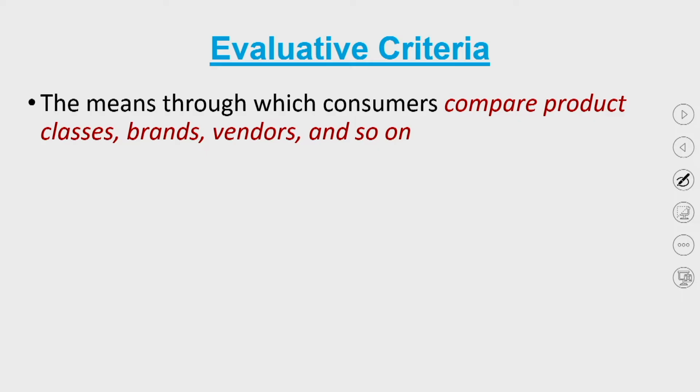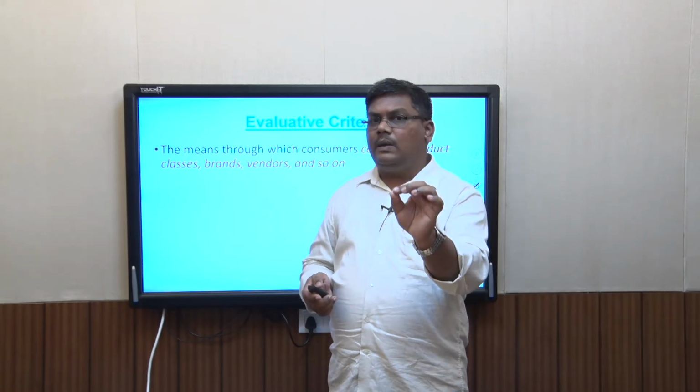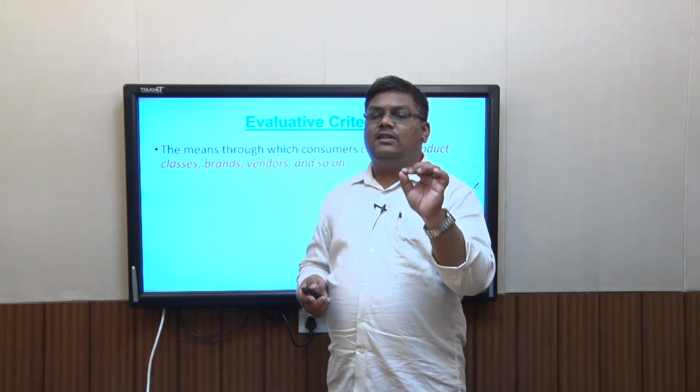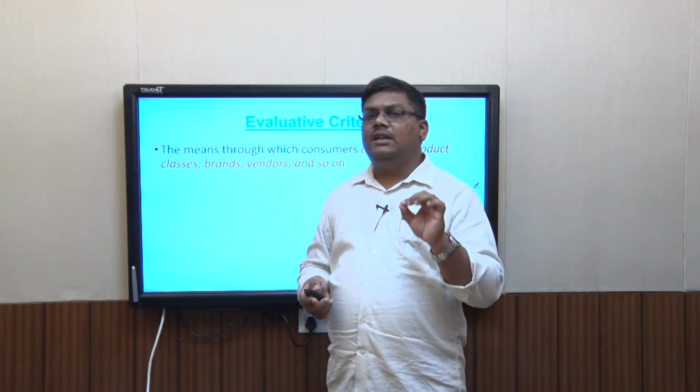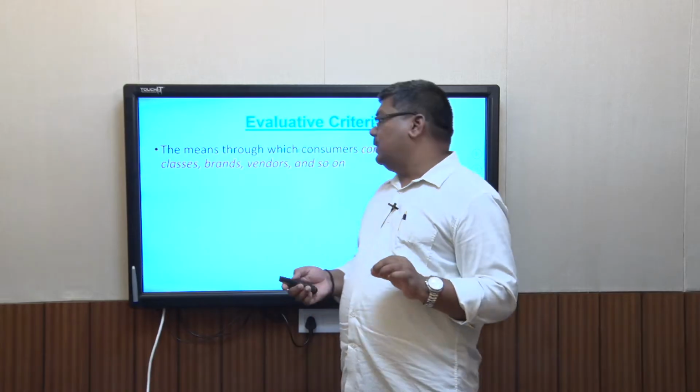Now as I said, the alternate evaluation is based on certain evaluative criteria which are very dear to the consumer. So the consumer uses some kind of evaluative criteria to do this alternate evaluation. So what are these evaluative criteria? The means through which consumers compare product classes, brands, vendors, and so on are evaluative criteria. These are those characteristics and benefits which the consumer picks up from any brand, puts into the consideration set, and then decides what to buy and what not to.